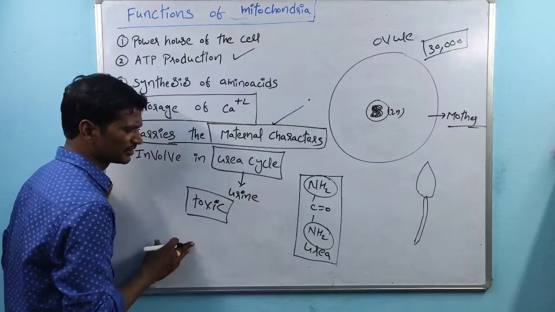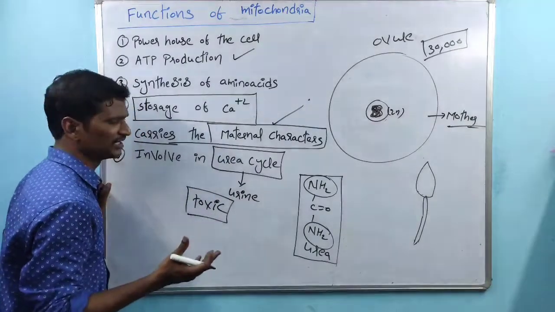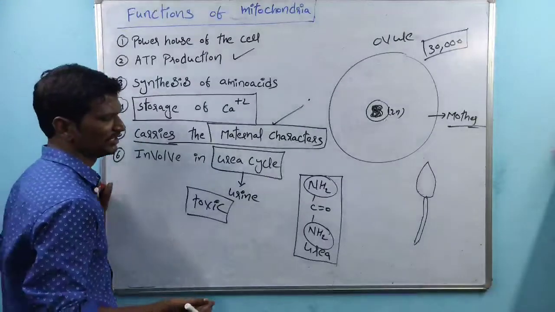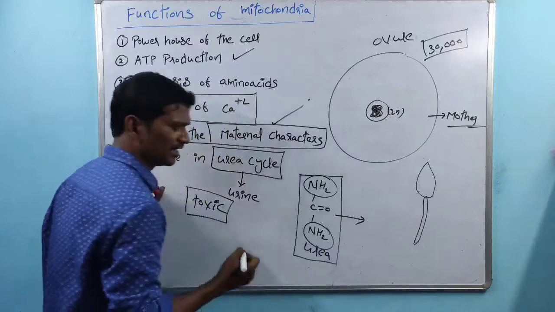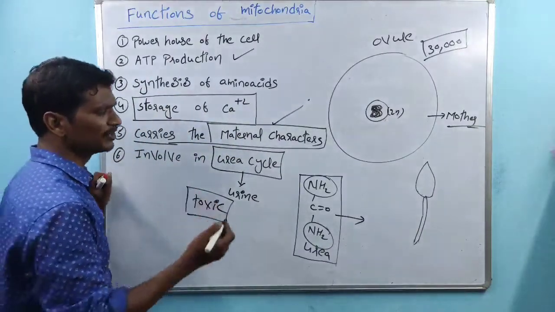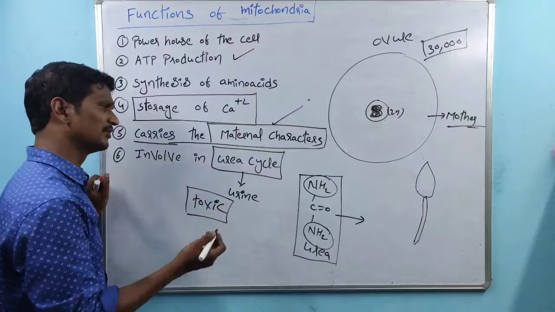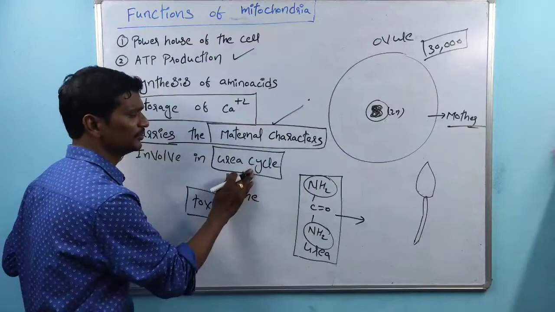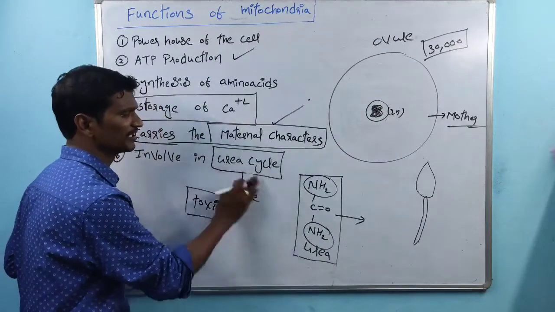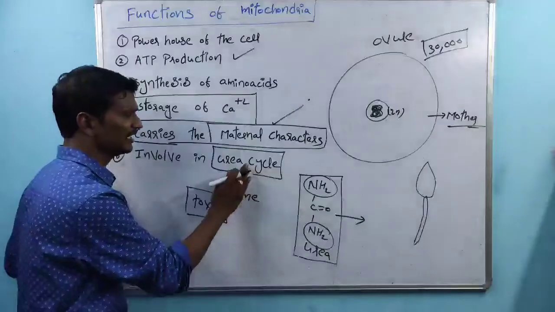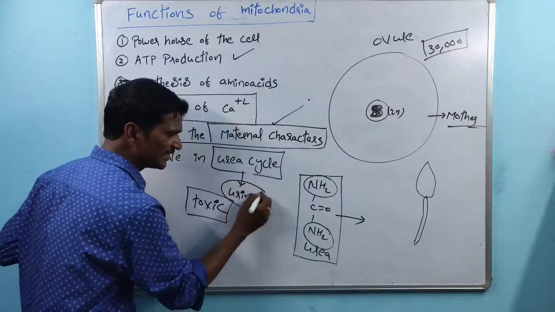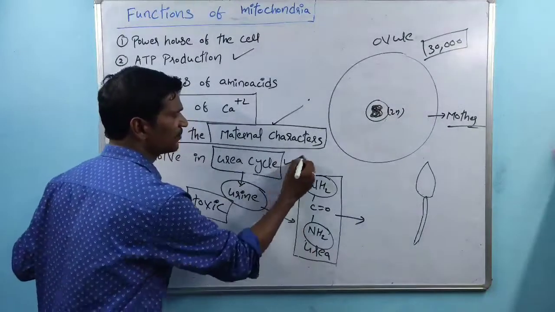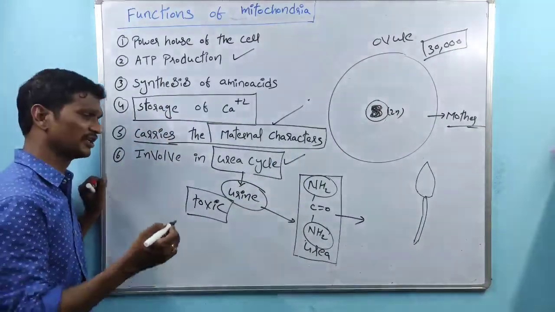So the immediate process, when the ammonia levels are raised, at that time urea formation takes place. That urea eliminates the ammonia from the body. That urea formation is done by the urea cycle. Then the urine contains urea. The urea formation is done by the urea cycle.